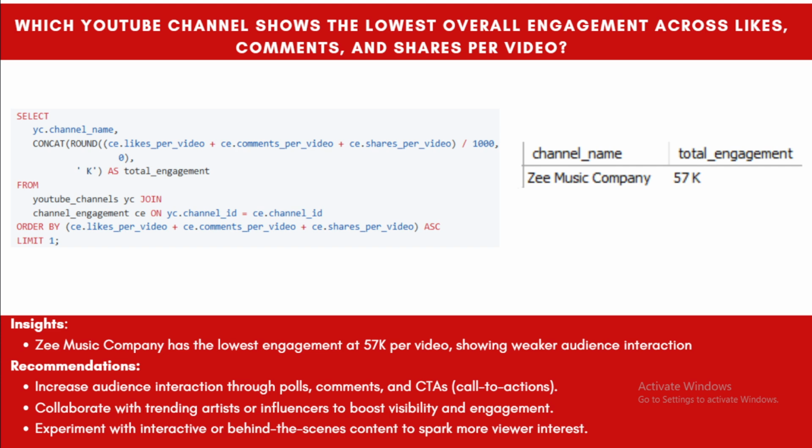So what should Zee Music Company do? They should focus on increasing audience interaction. How can they do it? They should focus on creating polls in their channel, create some call to action procedures so that they can attract more viewers, and they should collaborate with trending artists or influencers to boost visibility and engagement. These kinds of things they should do to increase engagement.